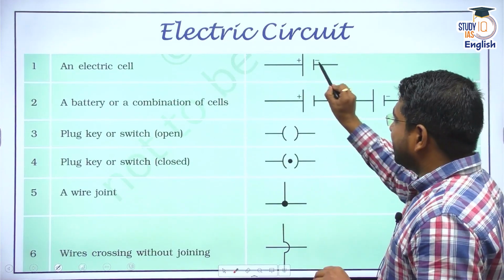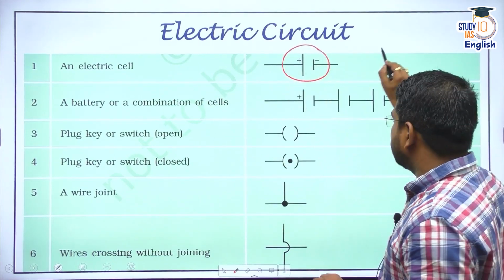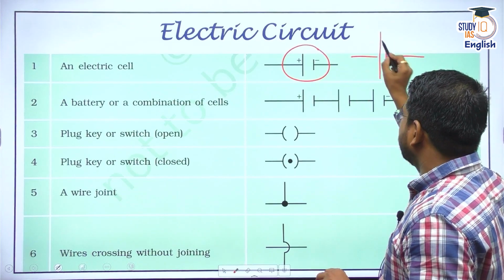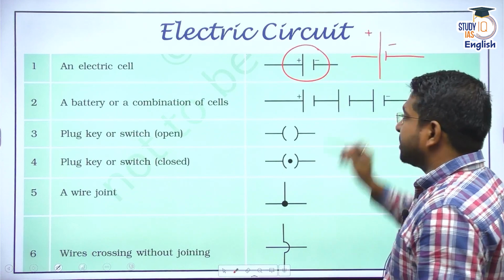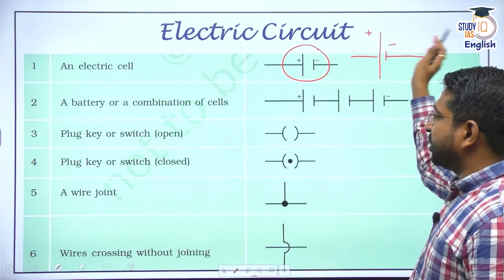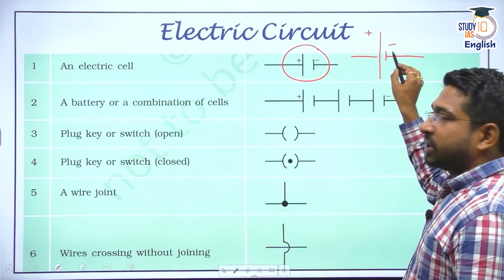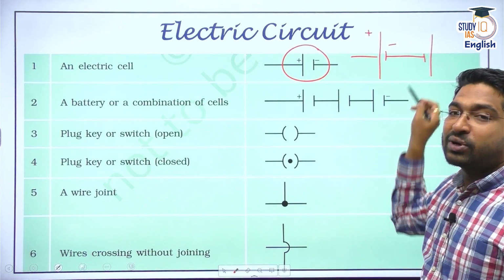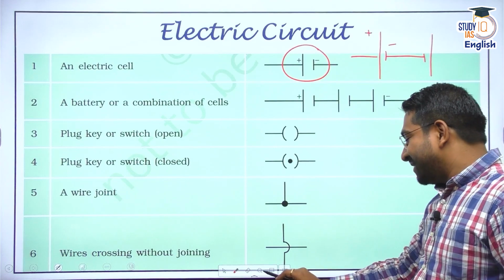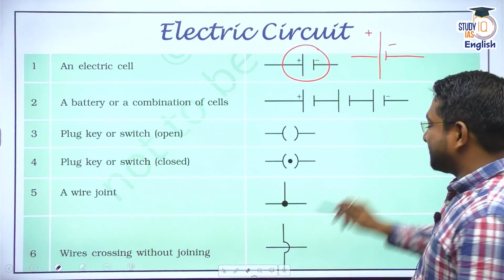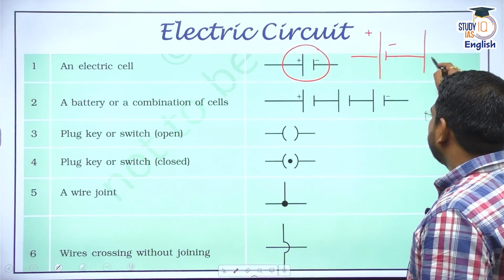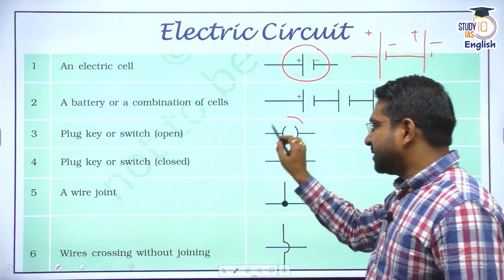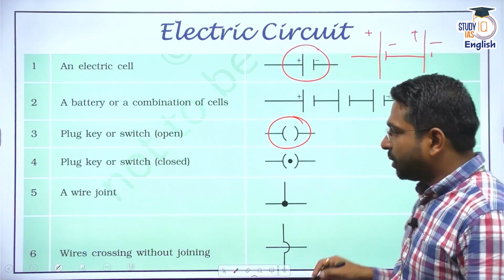An electric cell is denoted like this. You draw a longer vertical line and a shorter vertical line and just connect them. This becomes the positive terminal, this becomes the negative terminal, and you put it in combination again. Please remember, you cannot combine them this way, because they will neutralize each other. That's why if I have to connect the next battery, again it would be positive and negative in this direction. This is in series. Similarly, this is the definition of a plug or a switch.